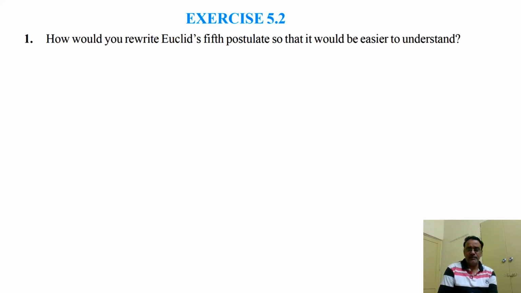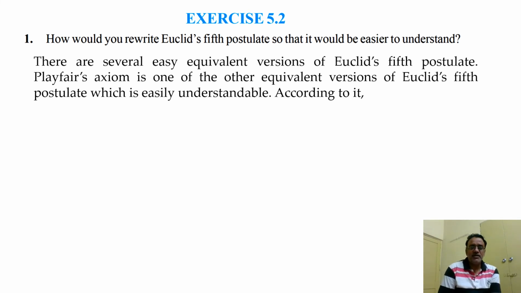So now we will move towards exercise 5.2. How would you rewrite Euclid's fifth postulate so that it would be easier to understand? We already have Playfair's axiom, so you can write that. There are several easy equivalent versions of Euclid's fifth postulate. Playfair's axiom is one of the equivalent versions, which is easily understandable.